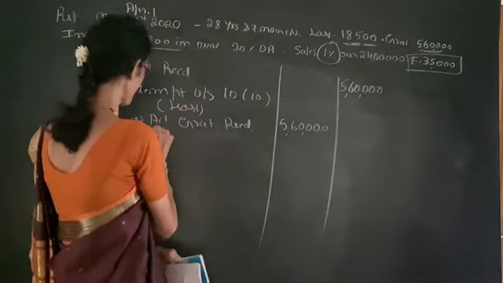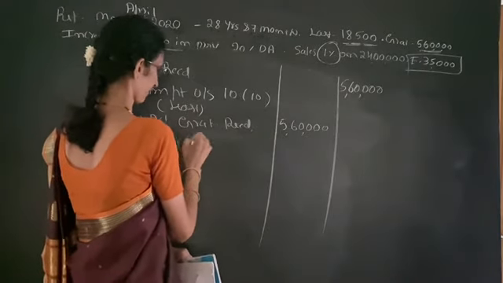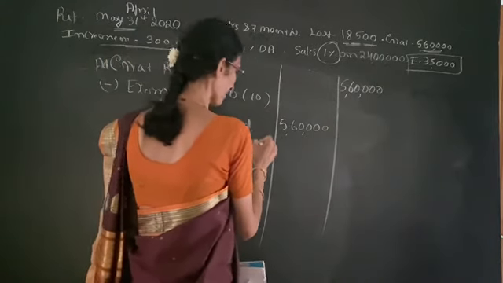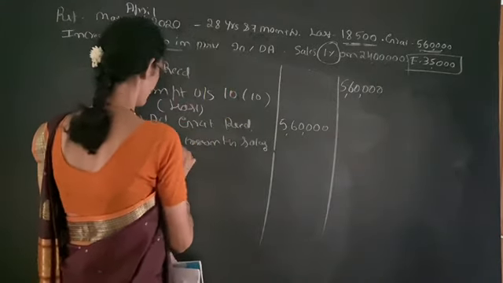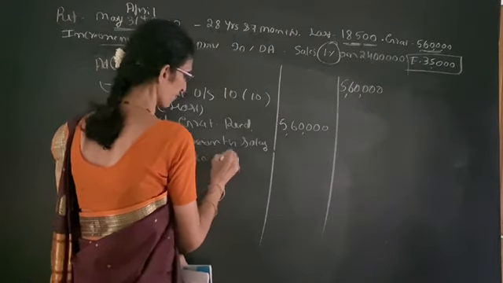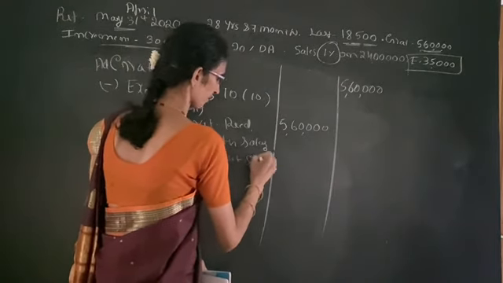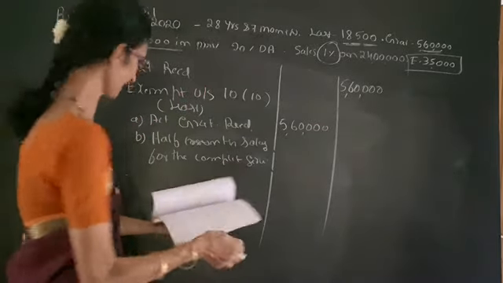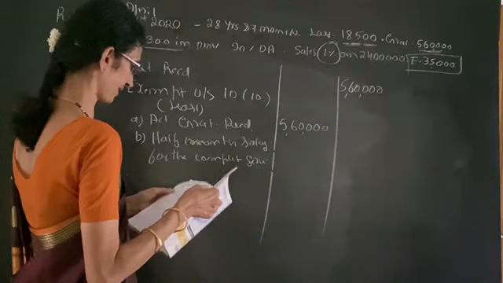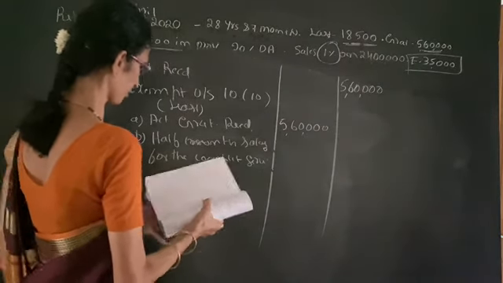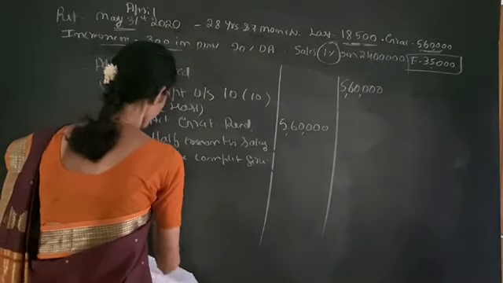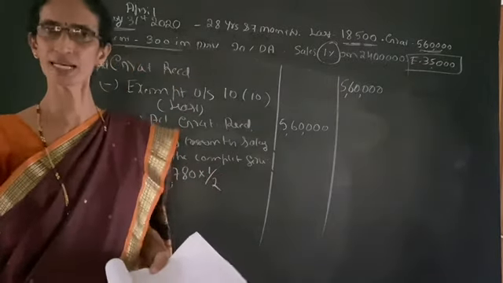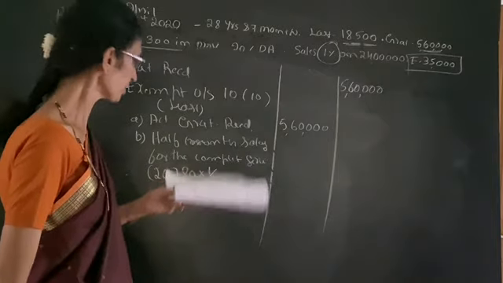Then second one, he is not covered under the Act. So the rule is half month salary for the completed years of service. Here we already calculated the salary. See the note. It is 20,780. Here half means 1 by 2.